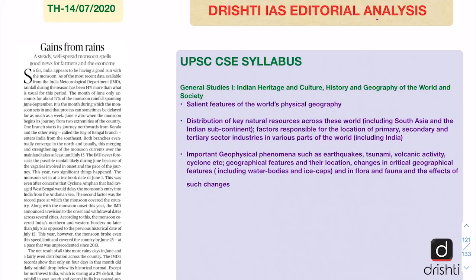Now let us look at its linkage with the syllabus. So it links with GS paper 1 where we have geography as one of the important areas of the syllabus, and under this it links with the Indian monsoon. Also it has linkage with GS paper 3 because monsoon is closely linked with the Indian economy. So after establishing the linkage with the UPSC syllabus, now let us look at its key points.